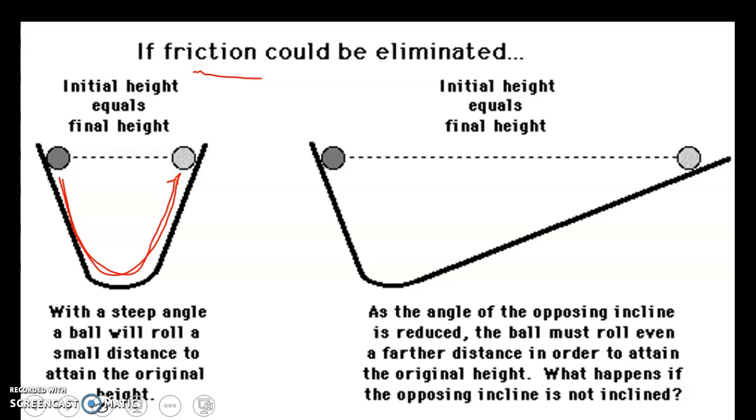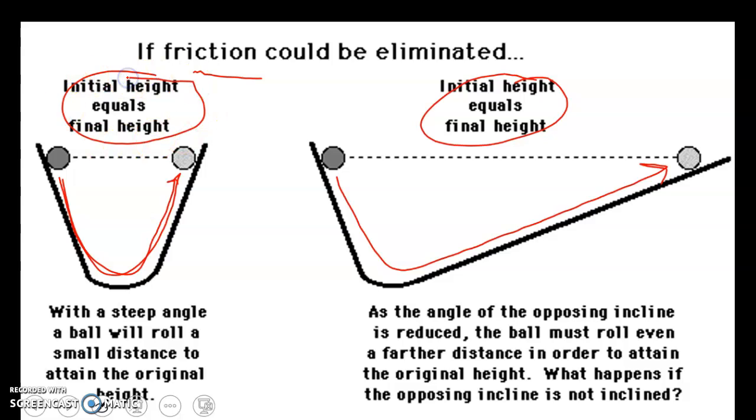If we take another object and we change the shape of the bowl that we're rolling the ball in, if we release it, it will go here and roll up to here. But at the end of the day, initial height equals final height. And that's what the first law is telling us, that this will happen if there's no other force. But obviously there is, and we'll talk about that later. I mean, there's friction and other things that could change this. But if there was no friction, the first law says these things would be true.